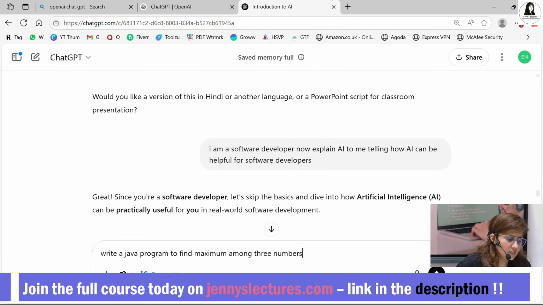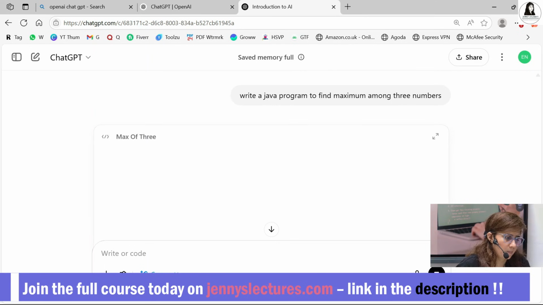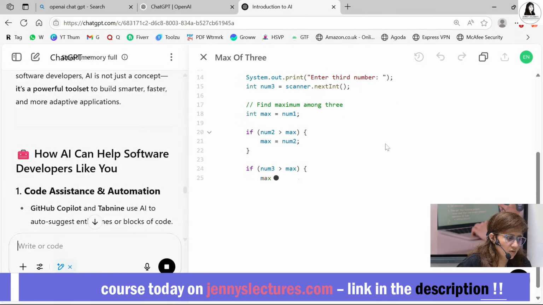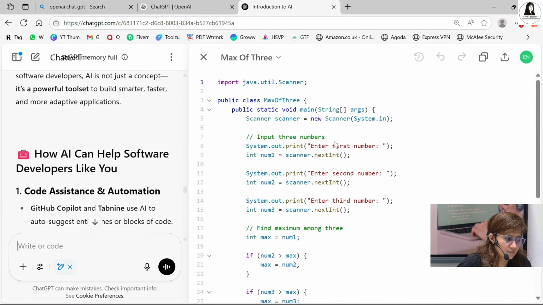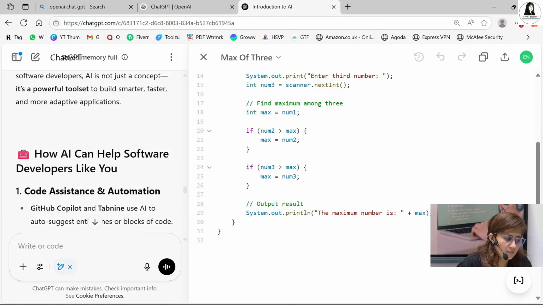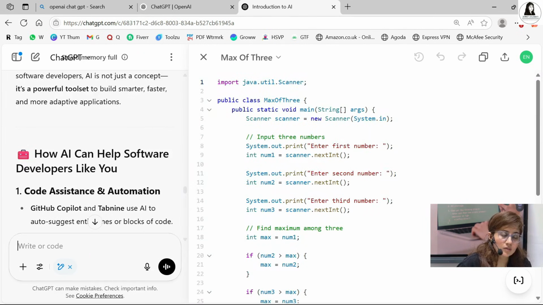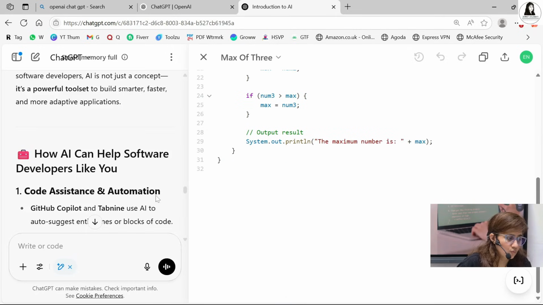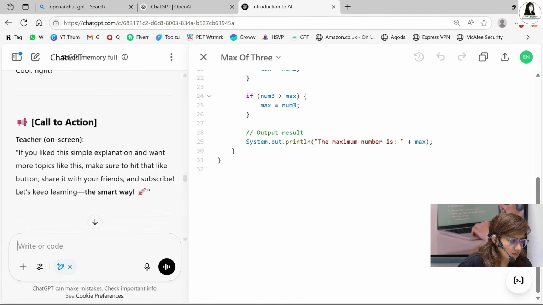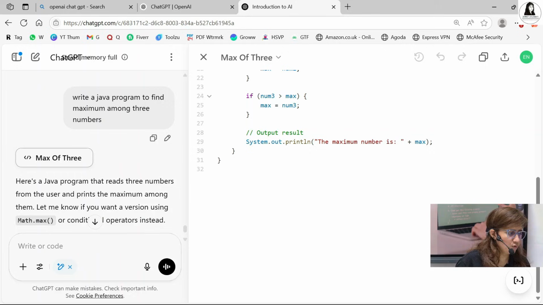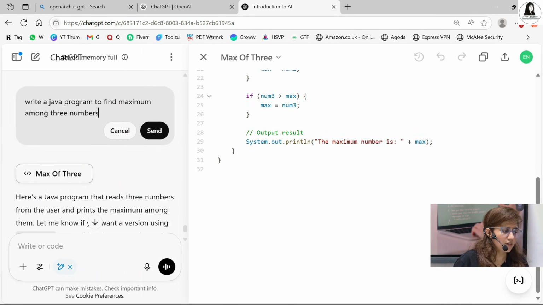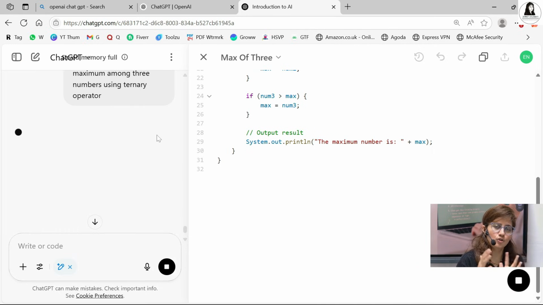Write a Java program to find the maximum among three numbers. So it will give me the Java program. See, but if I want to use, suppose, the ternary operator, either you can edit your previous message: "Write a Java program to find the maximum among three numbers using ternary operator," and send. So it will update your program now.